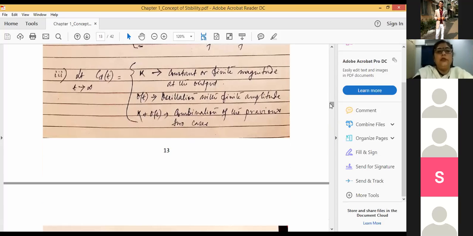Or there is a third possibility, that as time increases, the response due to the disturbing force will become constant with finite magnitude. That means it will be something like a DC signal at the output, or oscillation with finite amplitude, or a combination of these two. So these could be the three possibilities. Is there any other possibility?